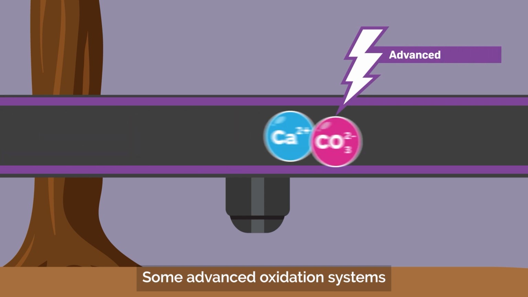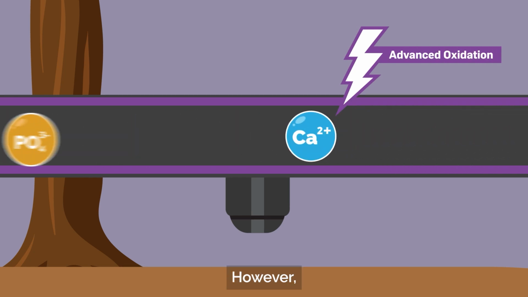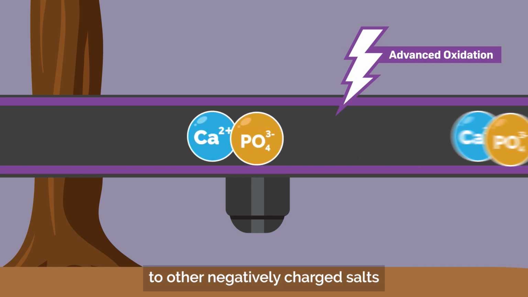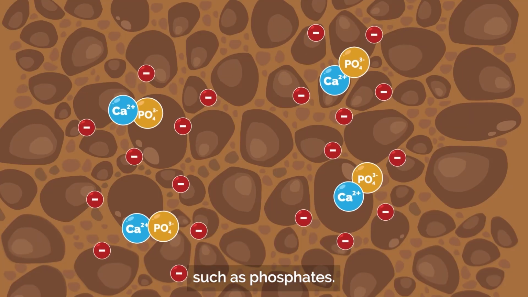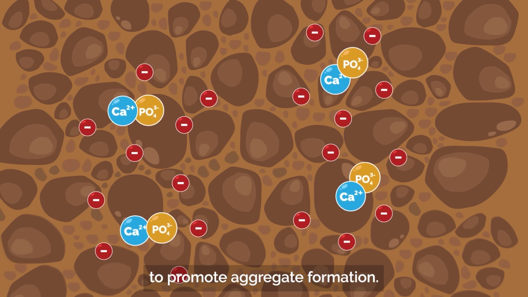Some advanced oxidation systems break down the carbonates to carbon dioxide and water. However, the calcium is immediately susceptible to other negatively charged salts, such as phosphates. Once again, the calcium is not freely available to promote aggregate formation.